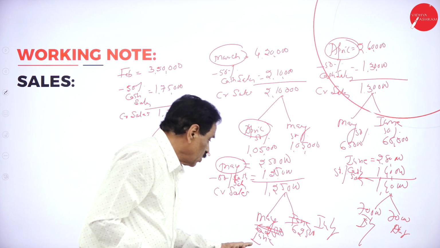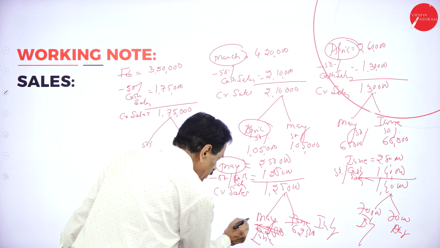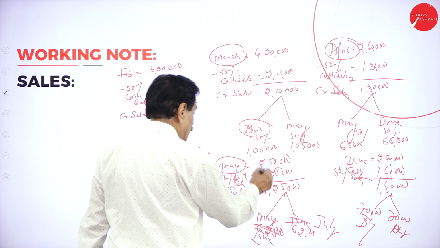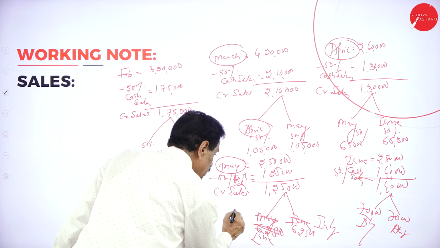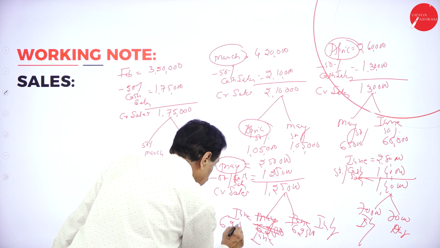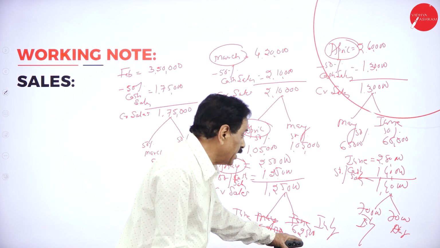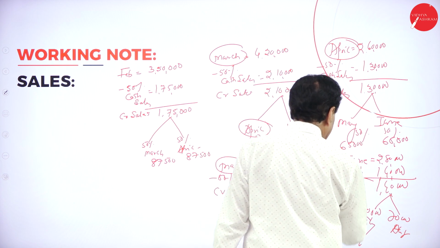April, May, June, 62,500. This is the month of May, 1,25,000 here. So credit sale, in the month of June, half of that, 62,500. In the month of July, 62,500.